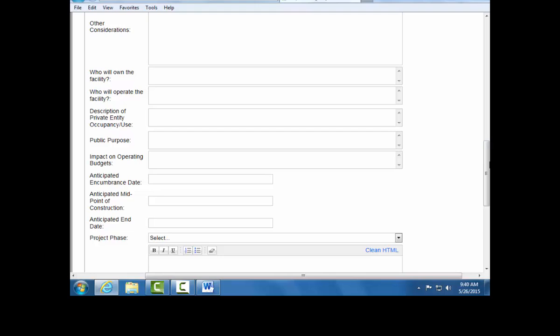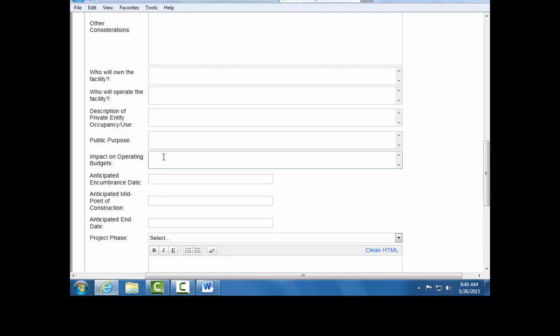State agencies do not need to answer who will own the facility or who will operate the facility. In the description of private entity occupancy and use, please describe who will be using the facility and if the facility will be leased. State agencies do not need to complete the public purpose text field.